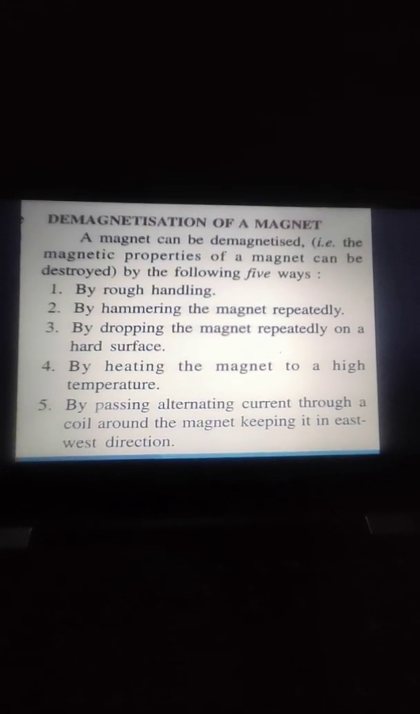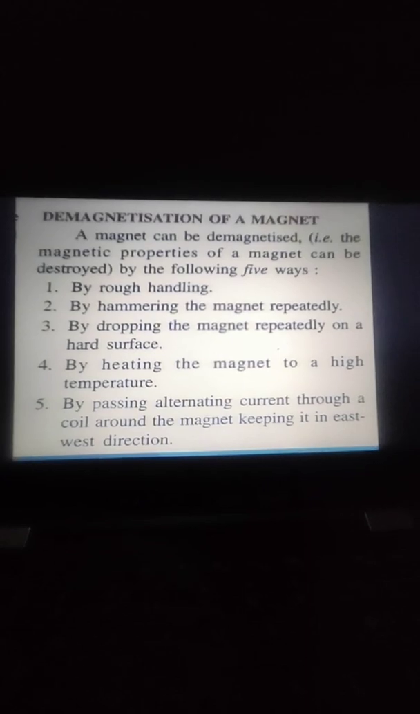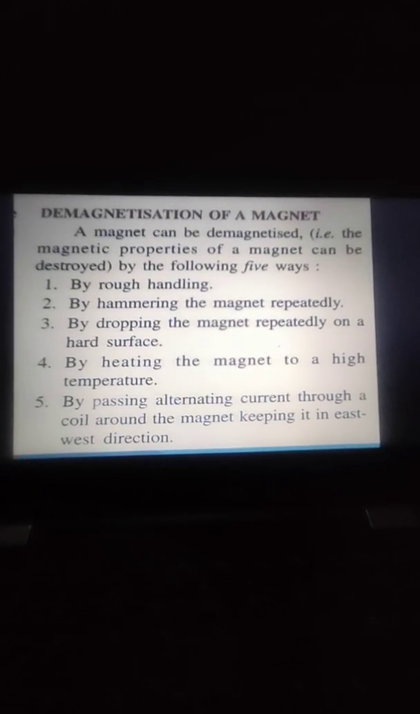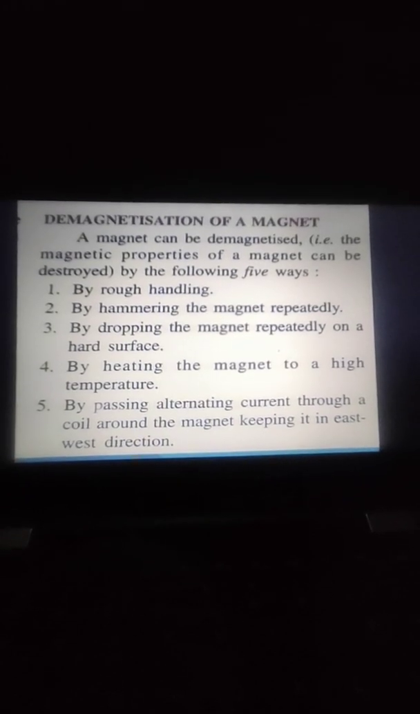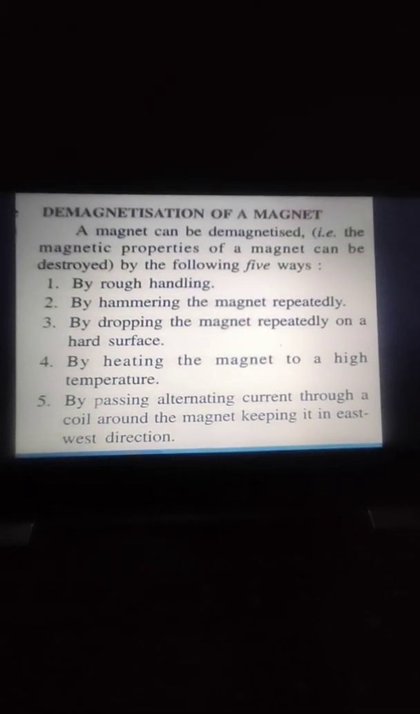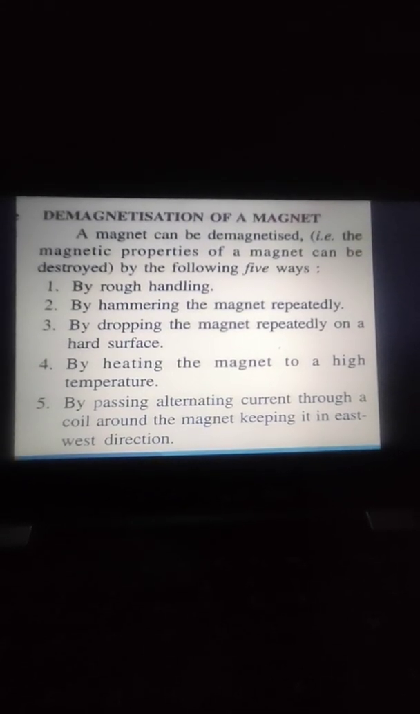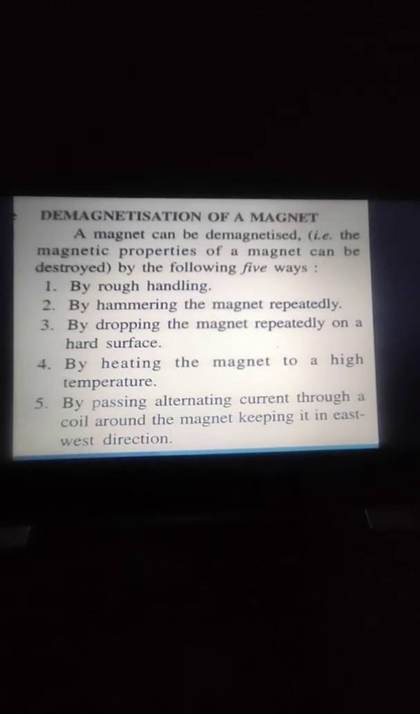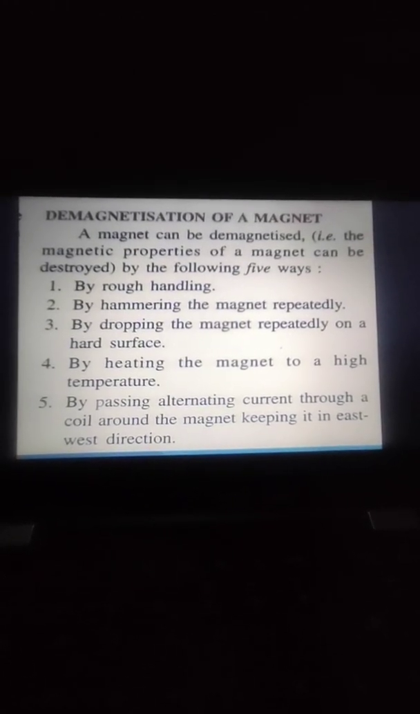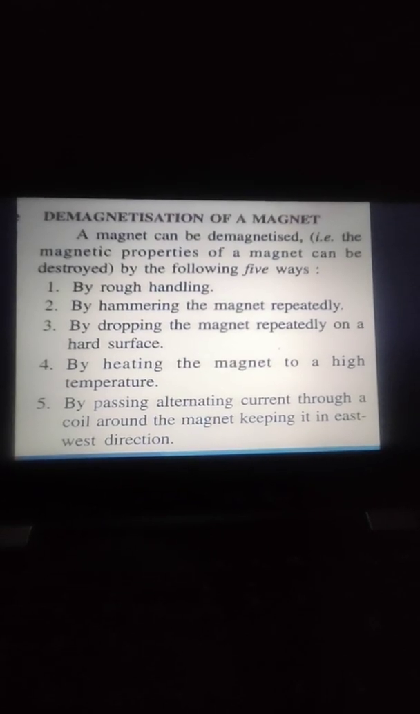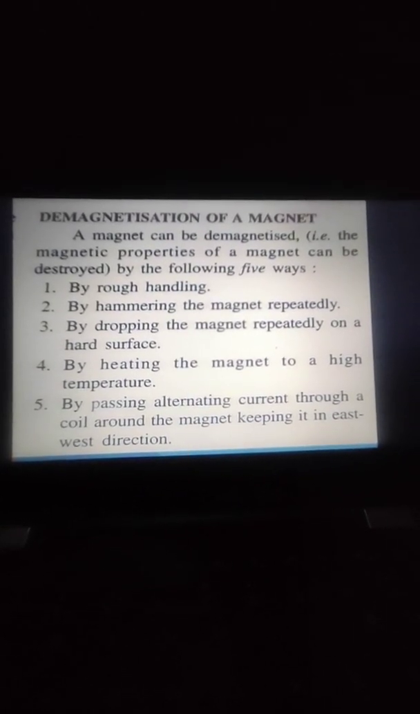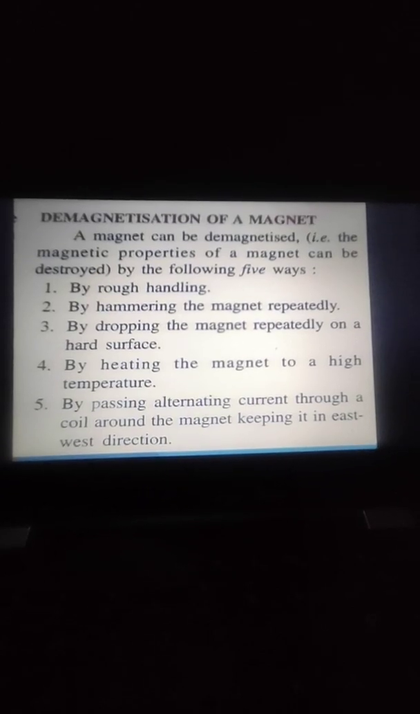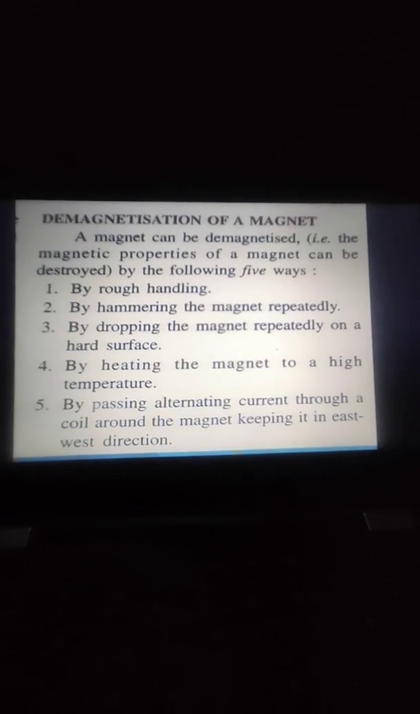Now the last topic is demagnetization of a magnet. So beta, how can we demagnetize? First of all, demagnetization is when we are removing the properties of a magnet, when a magnet is no more a magnet. So how can we demagnetize? First is by rough handling, if we are not handling it properly. By hammering the magnet repeatedly, it will lose its magnetic property.